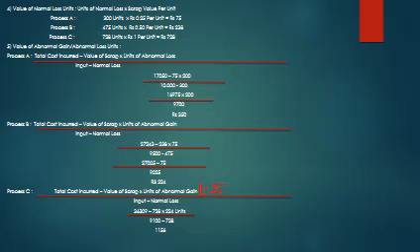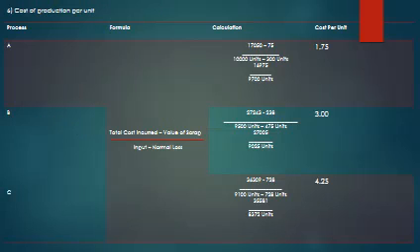Process C similarly, total cost incurred minus value of scrap into units of abnormal gain. Sorry, it is not abnormal gain, it is abnormal loss. So 36,309 minus 728 into 224 units divided by 9,100 minus 728, not 720 units. So value of abnormal loss comes to 1156.